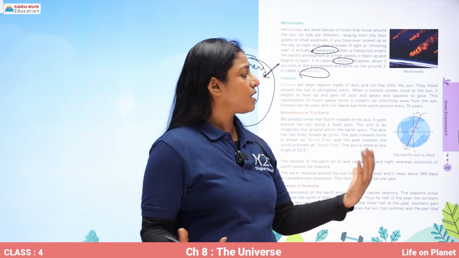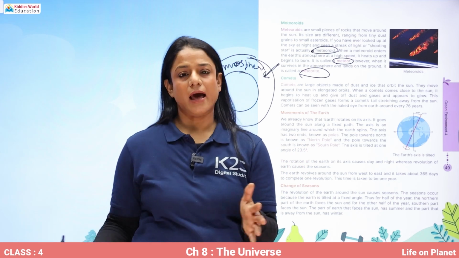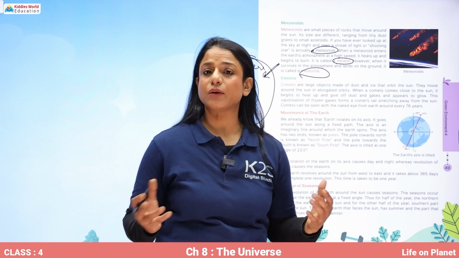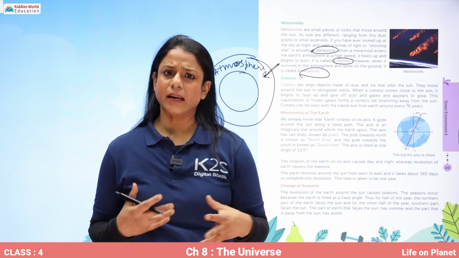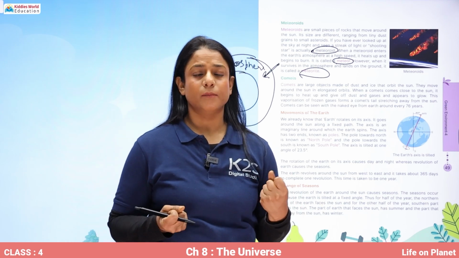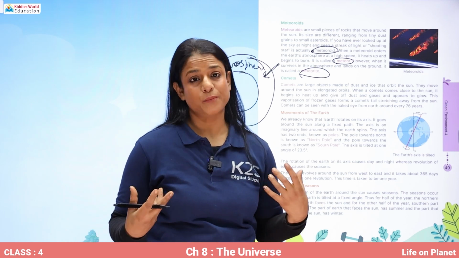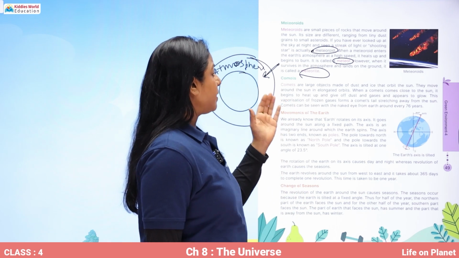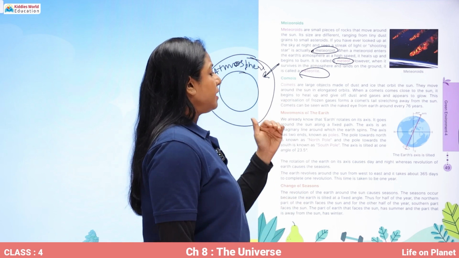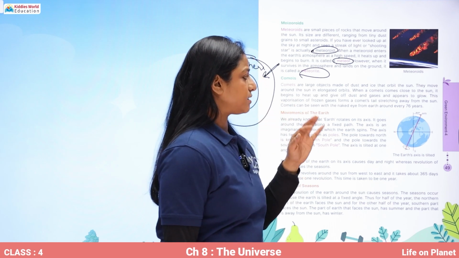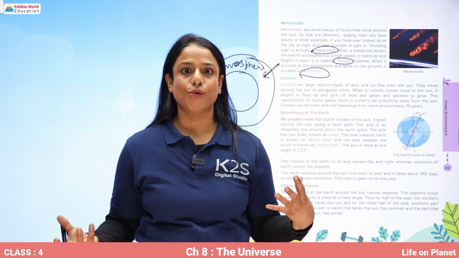When a comet comes closer to the sun, as you know that it is made up of ice, it will start evaporating, it will start melting. So it begins to heat up and gives off dust and gases and appears to glow.